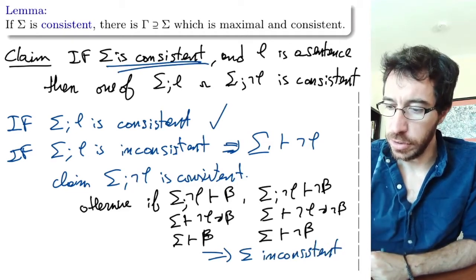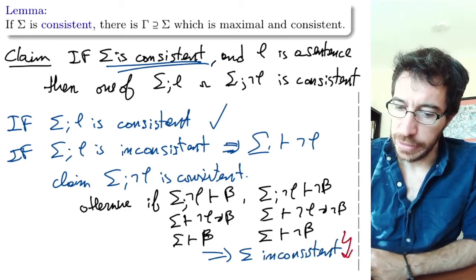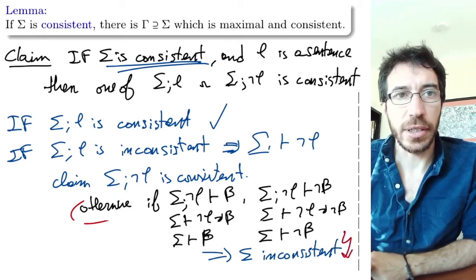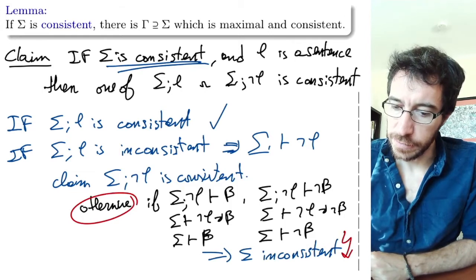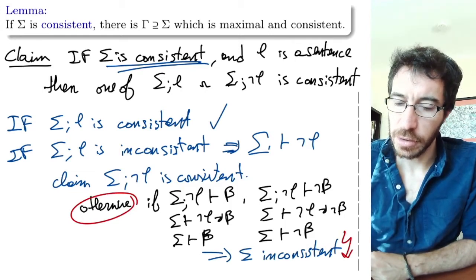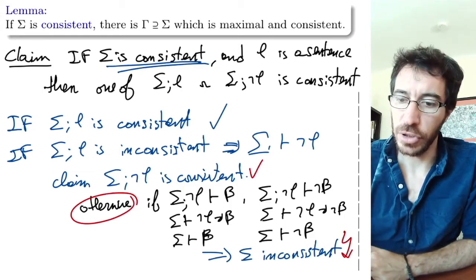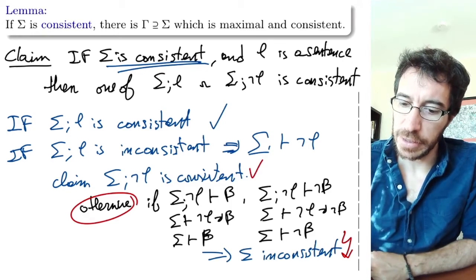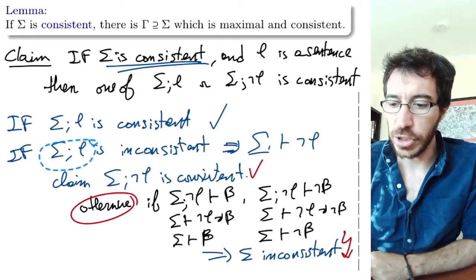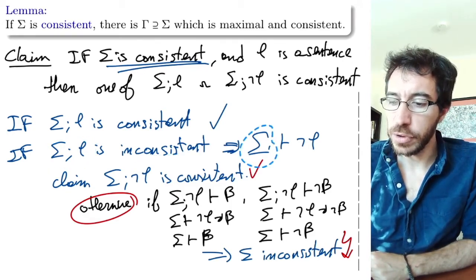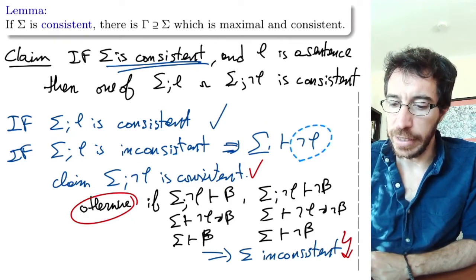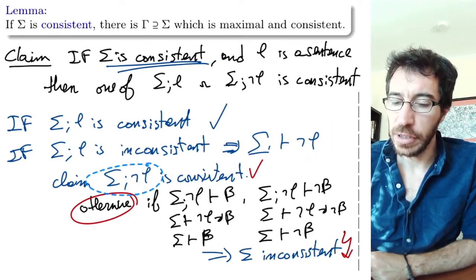So this one is not right, and that's because of the otherwise up here. So we get that yes, sigma together with not phi is consistent. Okay, so what we show here is that if sigma together with phi was inconsistent, then sigma proves the negation of phi, and that implies that sigma together with the negation of phi is consistent.